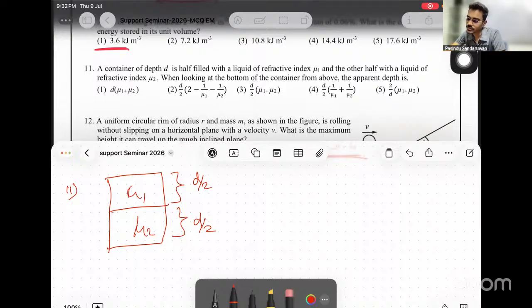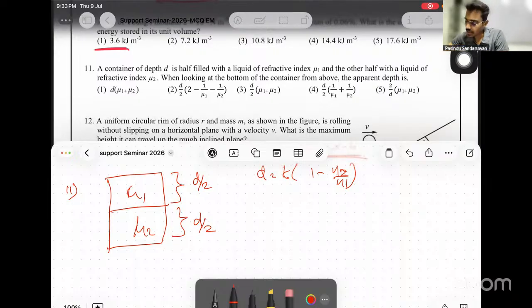When looking at the bottom of the container from above, the apparent depth is, right? If there are more than 2 media given, easily you can write the total apparent displacement as the apparent displacement due to each medium. We all know the equation of apparent displacement is D equals T times 1 minus N2 over N1, where N2 is the observer's medium, N1 is the object's medium, D is apparent displacement, and T is the thickness of the medium.